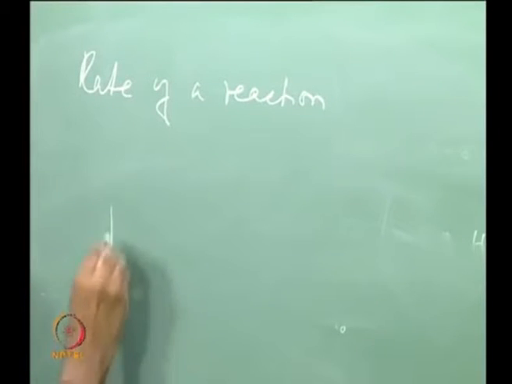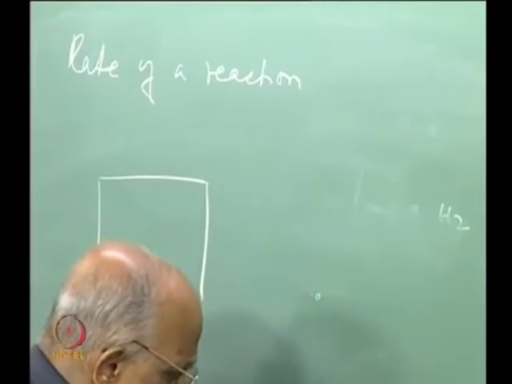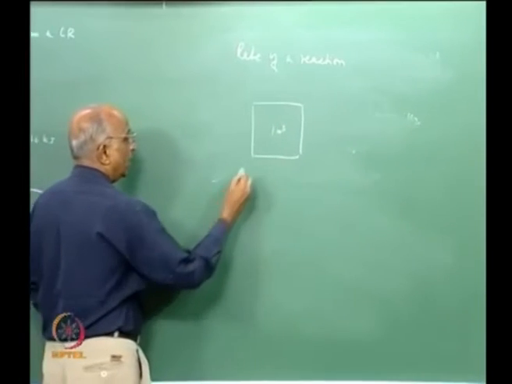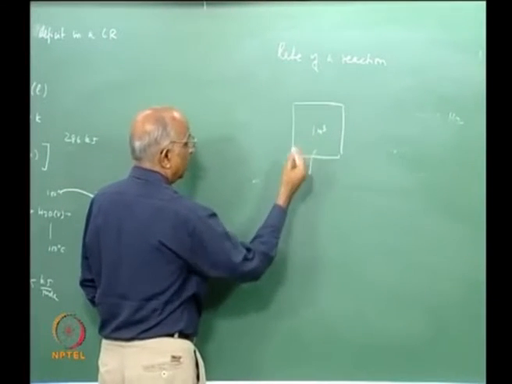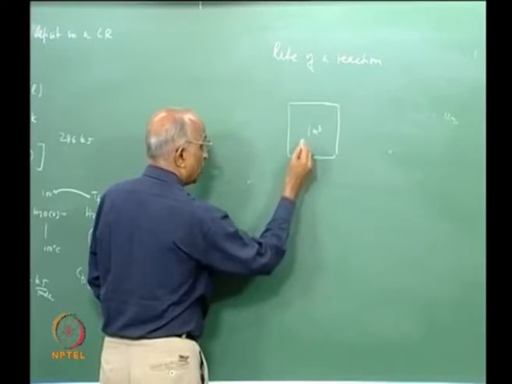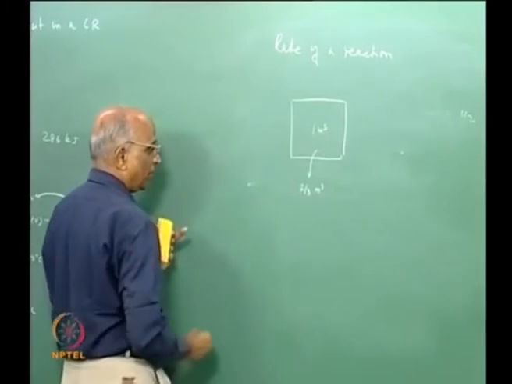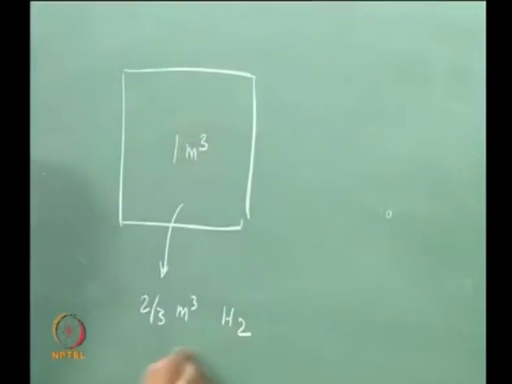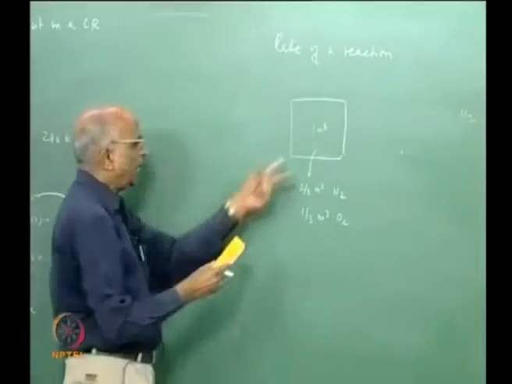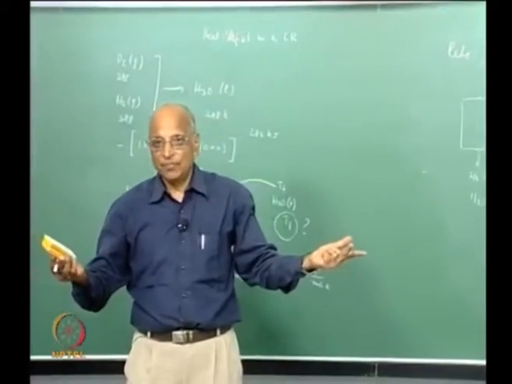If I were to have a tank, let us say this is a tank, this tank contains a volume of, let us say, 1 meter cube. Into this tank I put something like hydrogen. The amount of hydrogen I put is, let us say, 2/3 meter cube of hydrogen at atmospheric pressure, and into this volume I also put 1/3 meter cube of oxygen. I mix the two, nothing is going to happen. It is at room temperature.